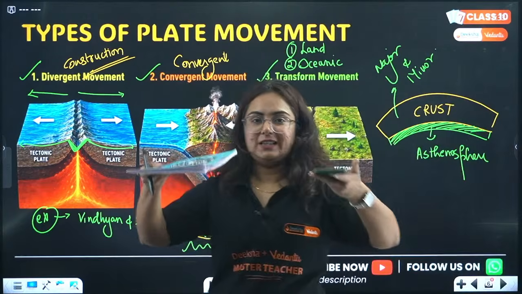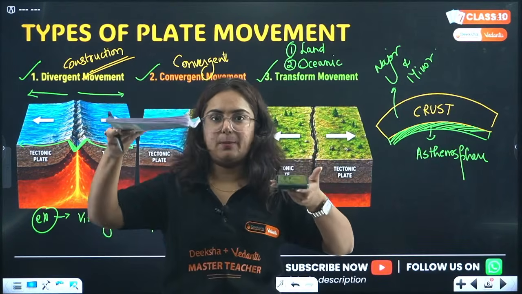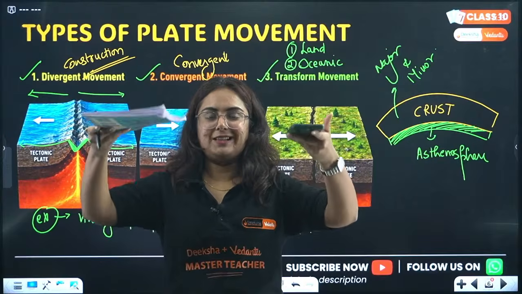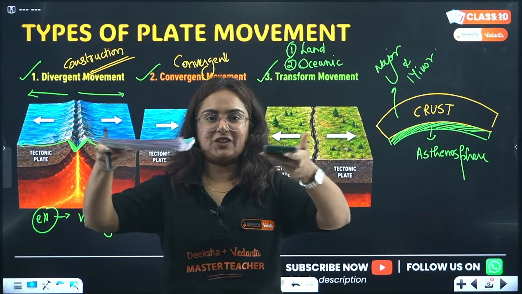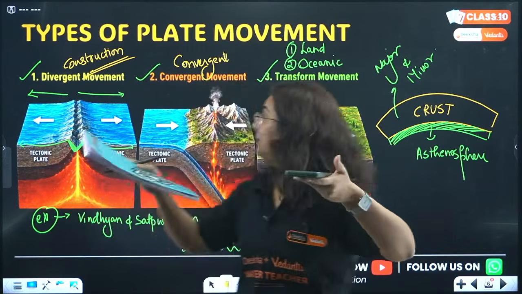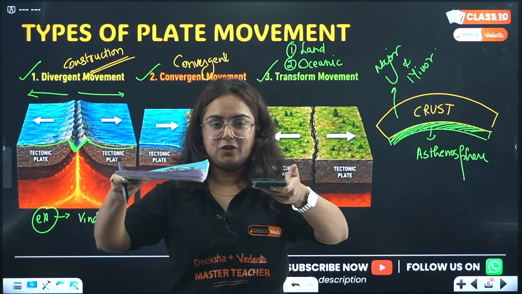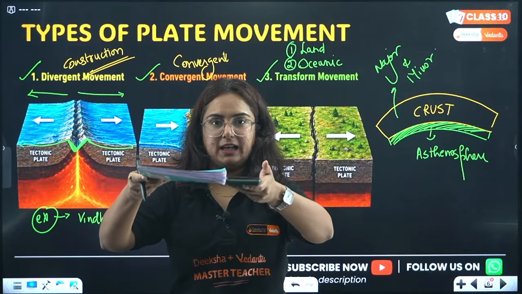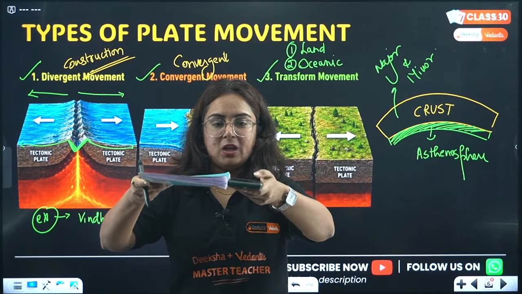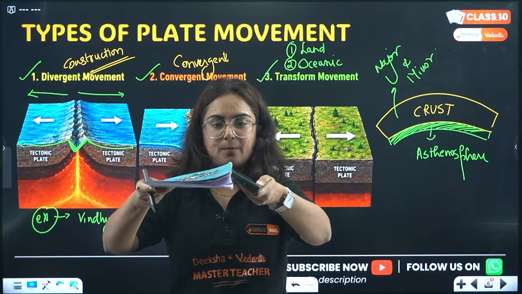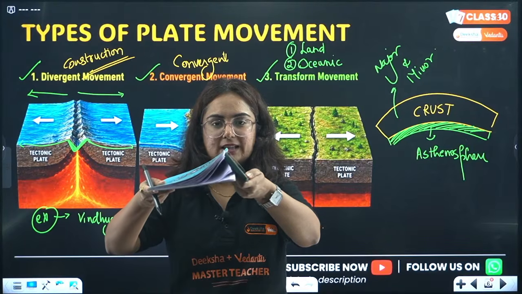Okay, so these are two plates. Plate number 1, plate number 2. When these plates are colliding with each other, see what's happening? It is convergent. It is converging with each other. See, it's coming together, and crash. When the pressure is applied from both sides, it will go like this.